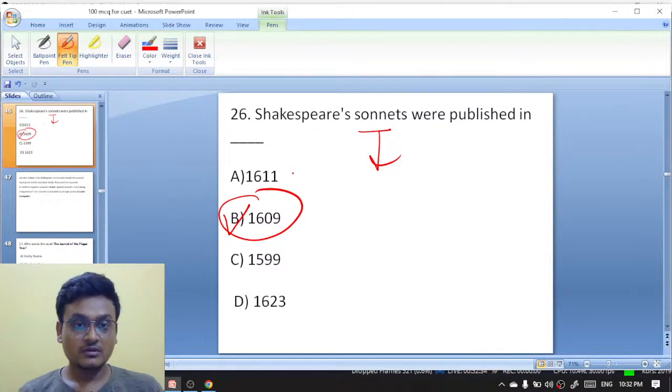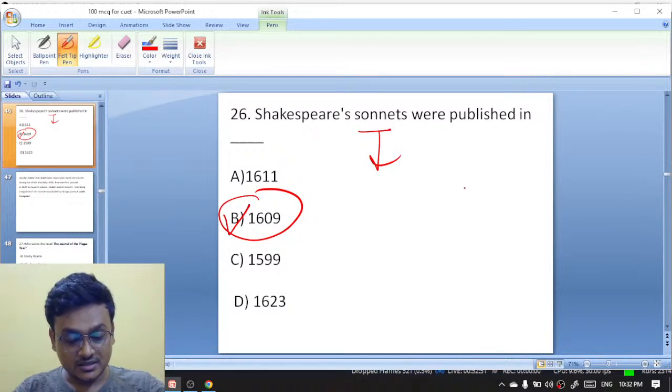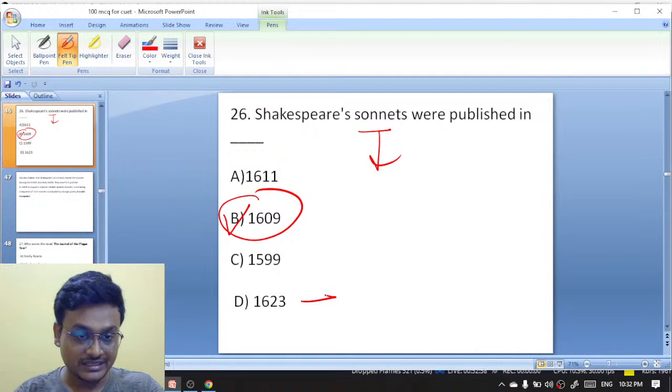First folio, in which year did it come? Those who are new to this channel, please do join. These questions, Saurabh, are even beneficial for CPAT, don't worry. Yes, that is 1623. The first folio came in 1623.